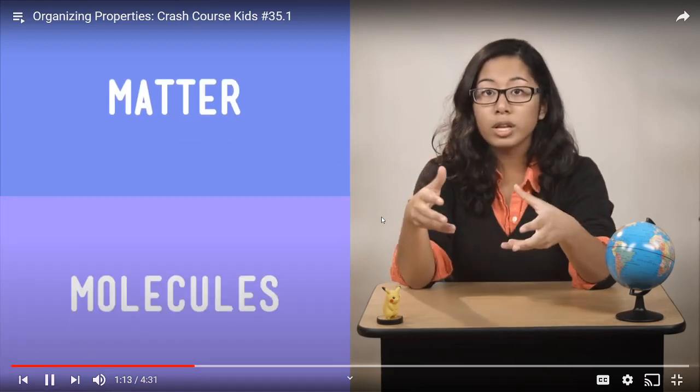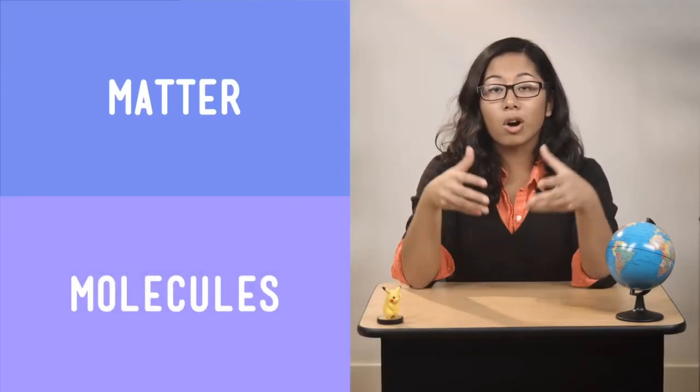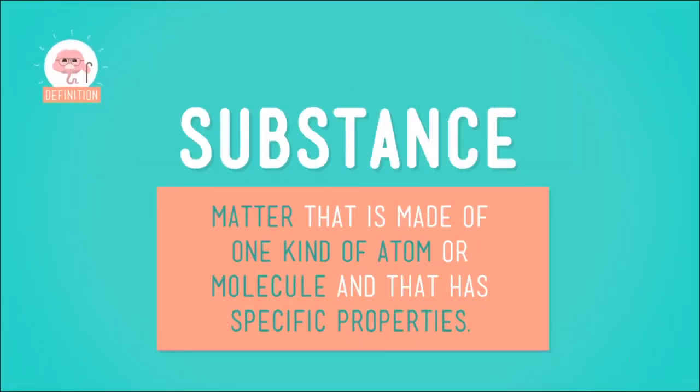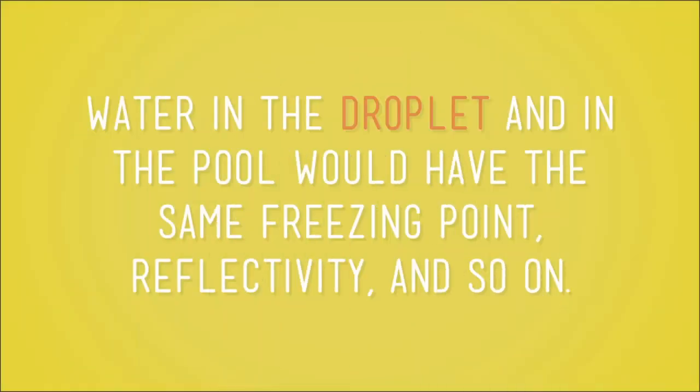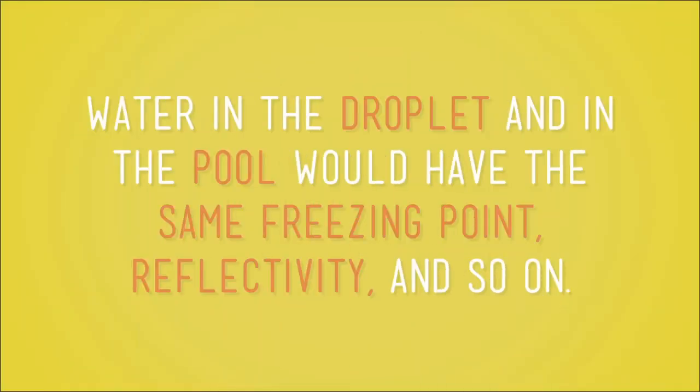You already know that everything is made of matter. Some of the particles that make up matter are called molecules, and the particles that make up molecules are called atoms. Now, molecules and atoms are the smallest units of a substance. A substance is just matter that's all made of one kind of atom or molecule. And since it's all made of the same stuff, it all has the same properties. Take water. Whether you have one drop of pure water or a swimming pool full of pure water, the water is made of the same molecules, and so it has the same properties. So water in the droplet and in the pool would have the same freezing point, reflectivity, and so on.